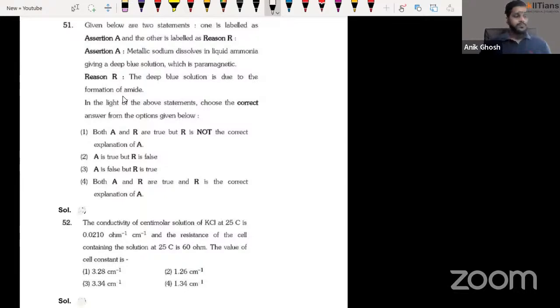Okay, so starting with the first question, which is question number 51. As the saying goes, given below are two statements, an assertion reason kind of question. They say: metallic sodium dissolves in liquid ammonia, giving a deep blue solution, which is paramagnetic. Guys, this is something we have discussed a lot of times.